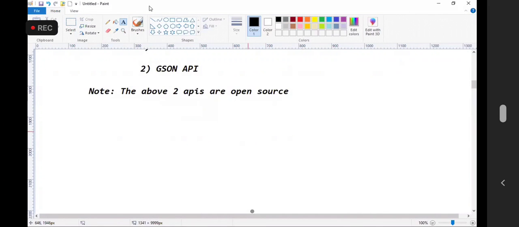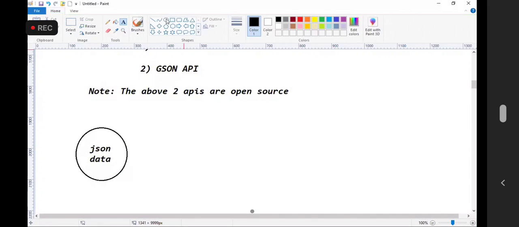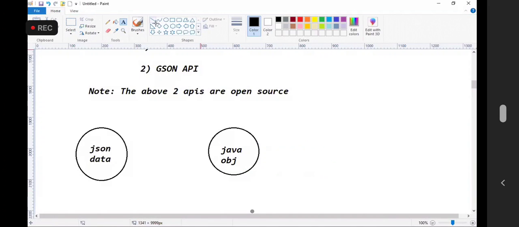Why are we using this Jackson or JSON? Here I have JSON data, and I want to convert this JSON data into a Java object. Okay. A Java object can be converted to JSON, and JSON data can be converted to a Java object. By using which APIs?